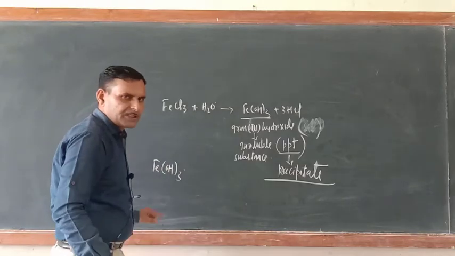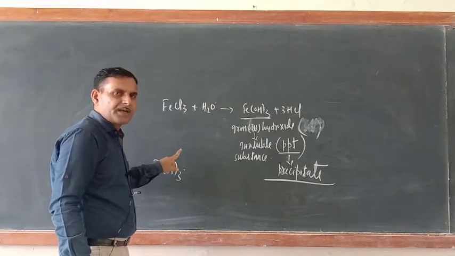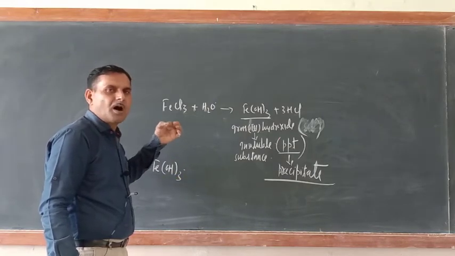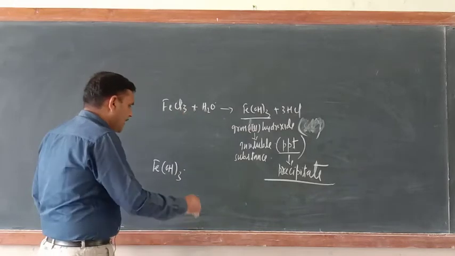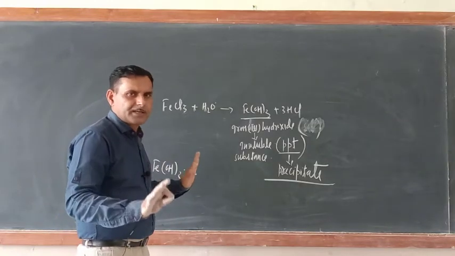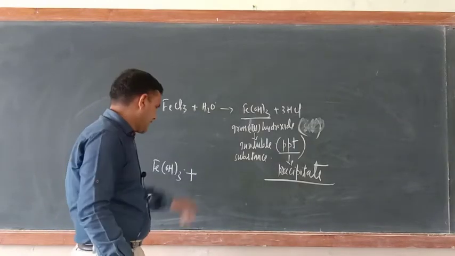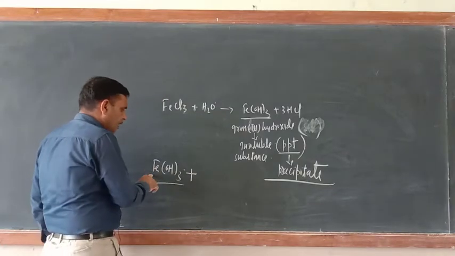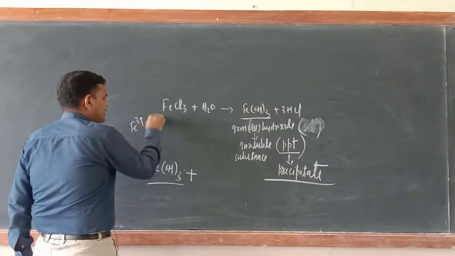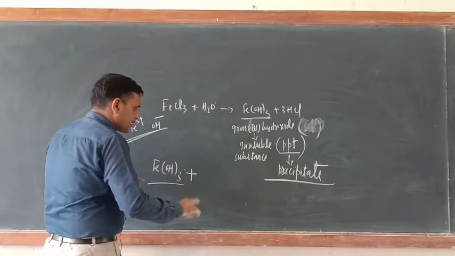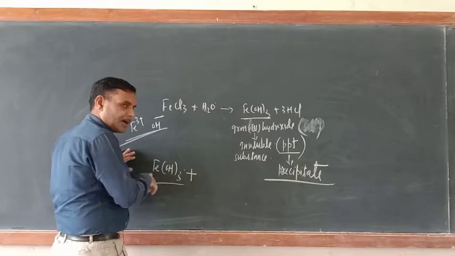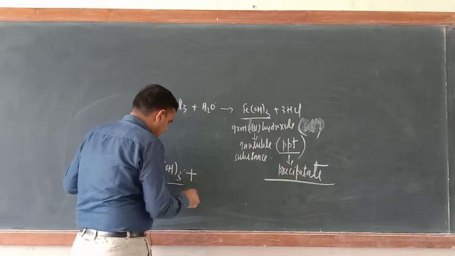Now what is the meaning of peptization? Conversion of freshly prepared precipitate into colloidal form by the addition of a small amount of electrolyte. Now select one electrolyte which must contain a common ion. Just see here how many ions are there? Two ions are there: Fe3+ and OH-. These are the ions. So I am selecting one electrolyte which must contain the common ion. Let us see, I selected here